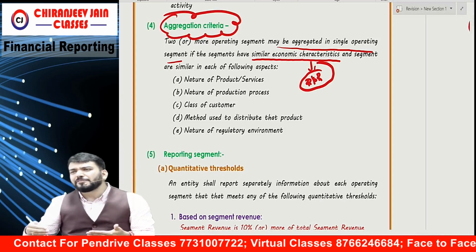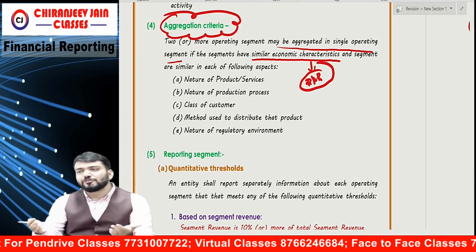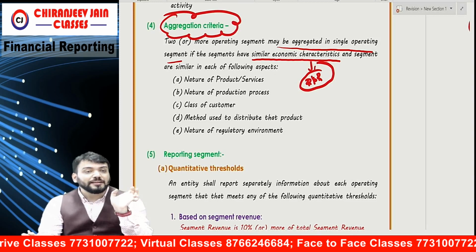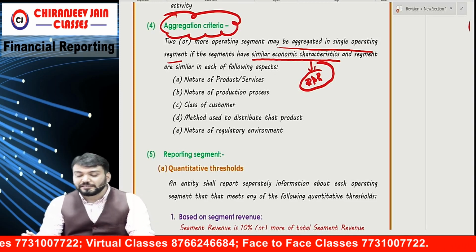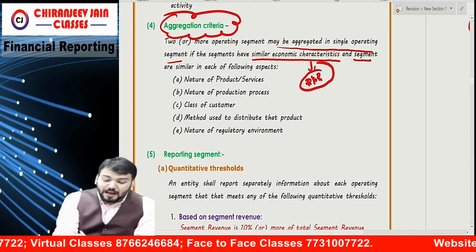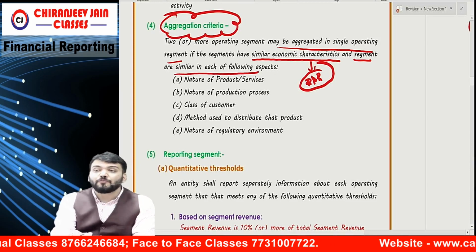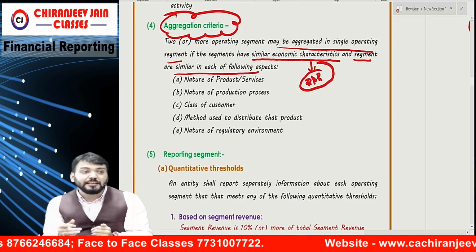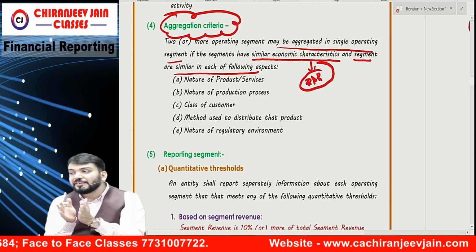They generate the same type of revenue and the expenses are also the same. They must be similar in each of the following aspects, and then we can combine.